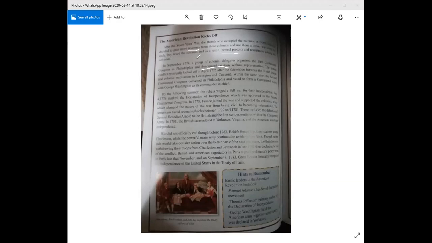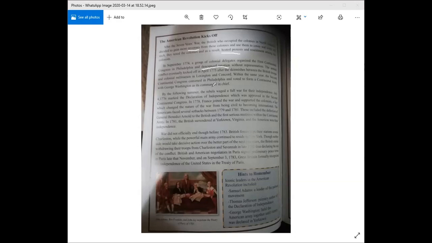The armed conflict eventually kicked off in 1775, after the skirmishes between the British troops and colonial militiamen in Lexington and Concord. So now we heard about the bloodless revolution on the previous page, the one where the revolution didn't have any war, but now the Americans are starting to revolt, and they are prepared to go to war for their freedom. Within the same year, the Second Continental Congress, this is like a meeting, convened in Philadelphia and voted to form a Continental Army with George Washington as its commander-in-chief.